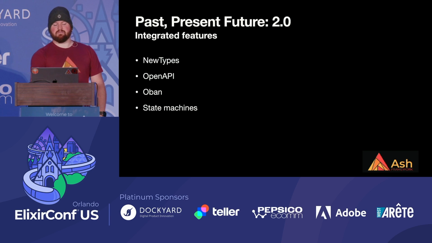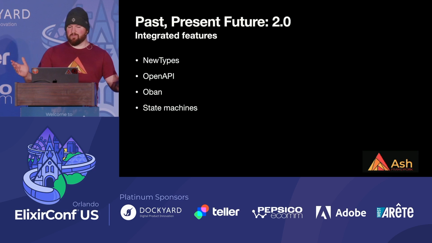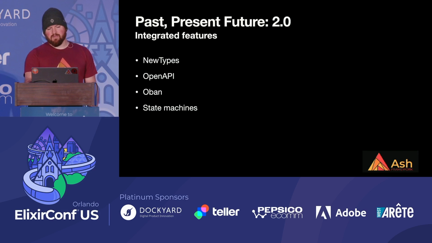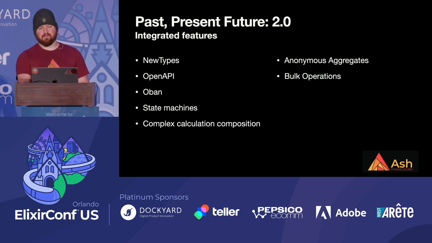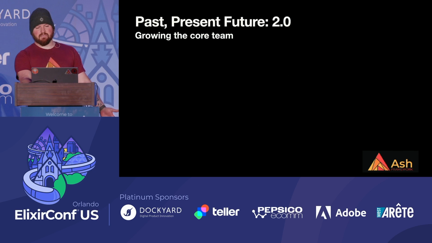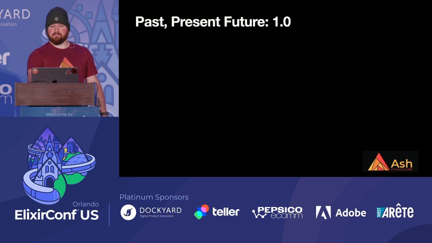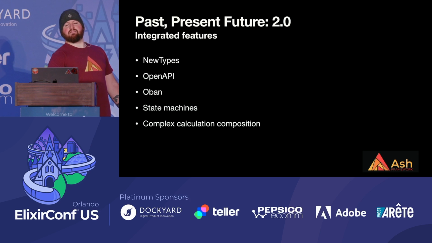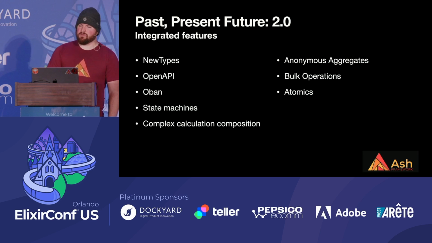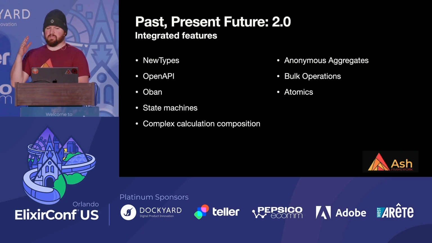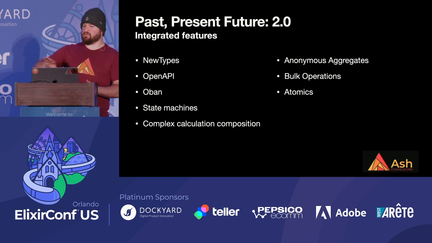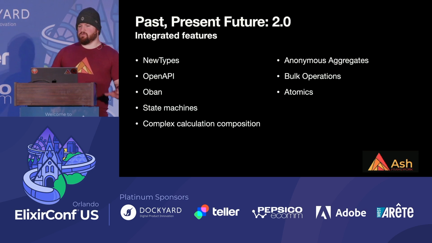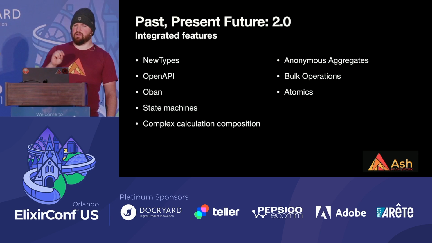New types, OpenAPI. We're all familiar with OpenAPI. Many of us are, I mean. AshOban, state machines, complex calculation composition, anonymous aggregates, bulk operations, and atomics. I thought there was one more in that list. There we go. So we're really focusing on driving home these heavy-hitting features that people are using, that people need, so that when they are power users getting to the edges of the things that we've built so far, they are not kind of stuck in a lurch.